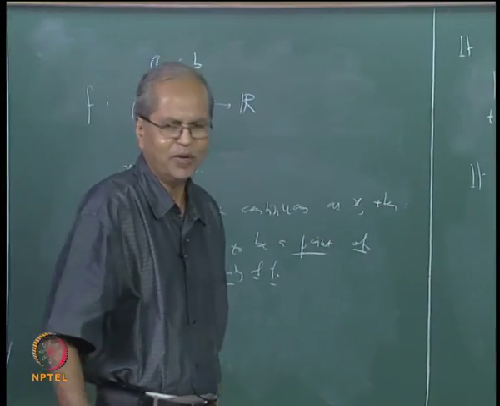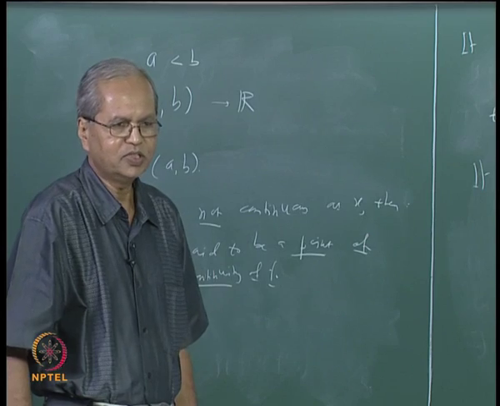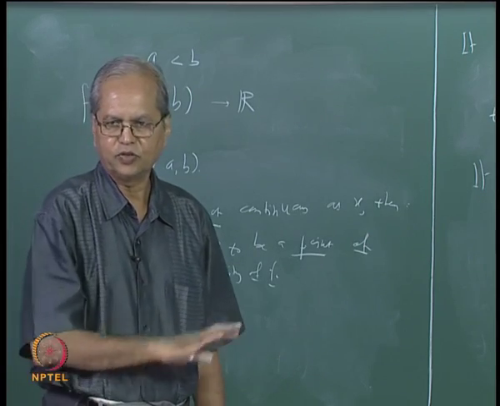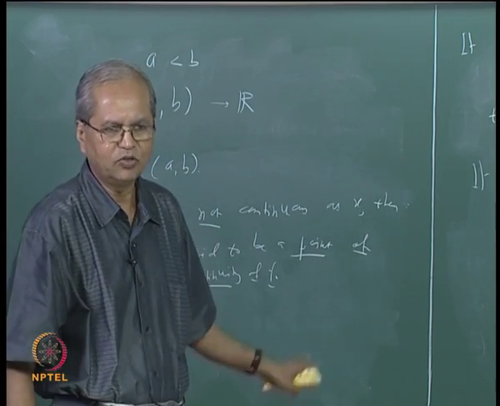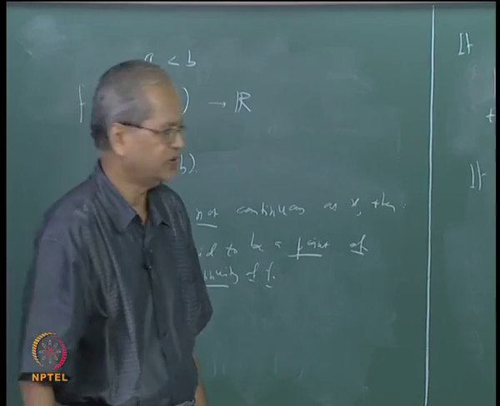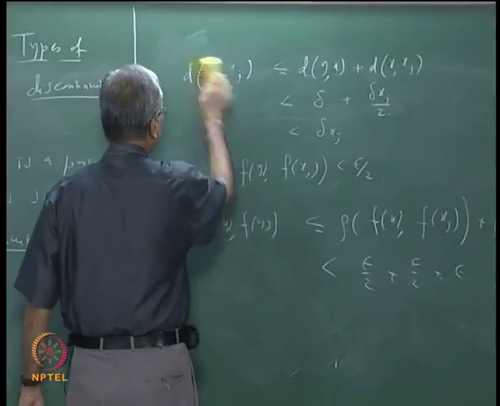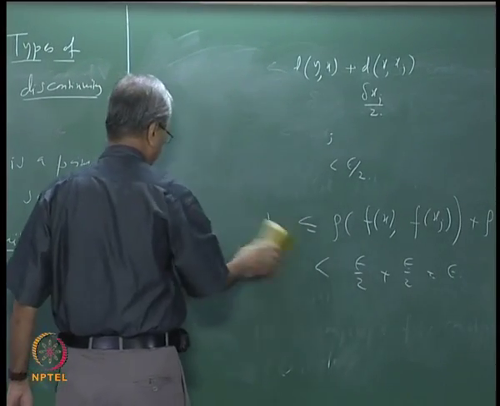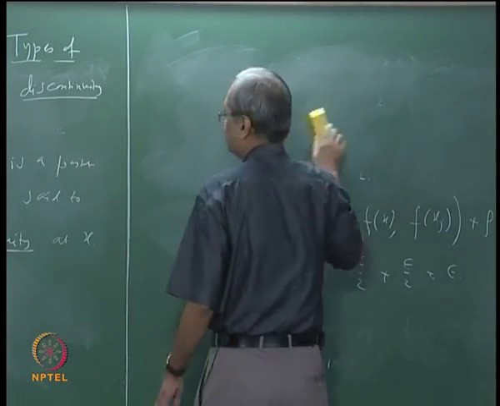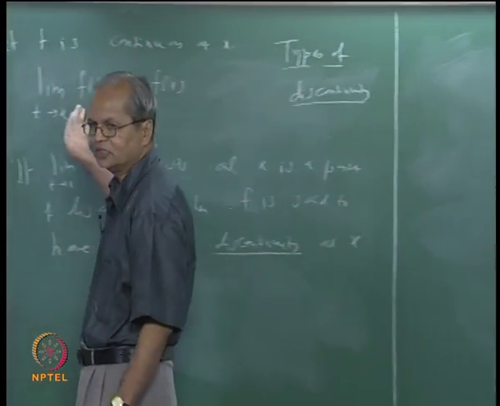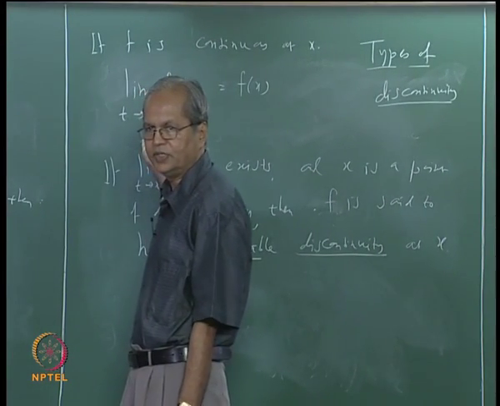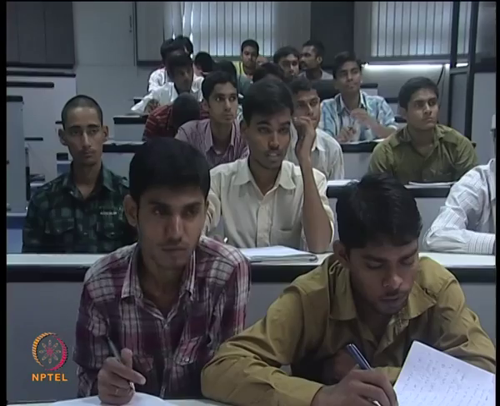And for all practical purposes, removable discontinuity is as good as a point of continuity. So we simply ignore the removable discontinuities of the function. We only talk of those discontinuities which cannot be removed in this fashion. That means this limit does not exist.